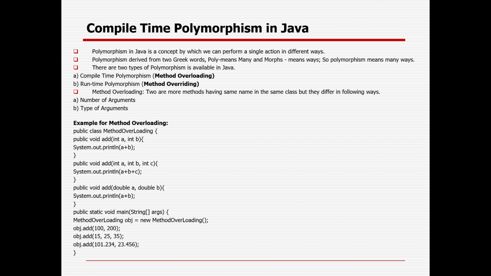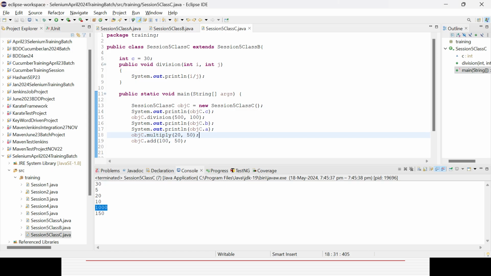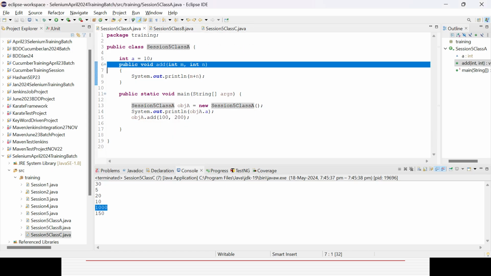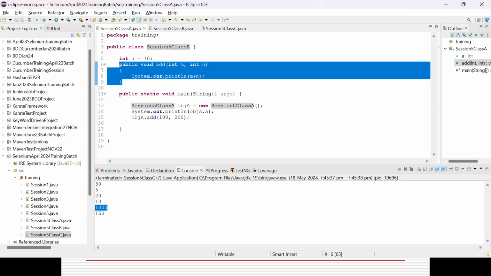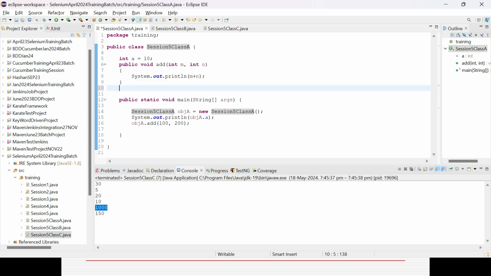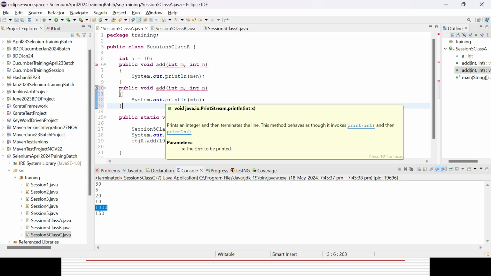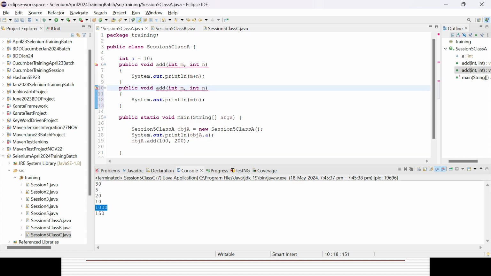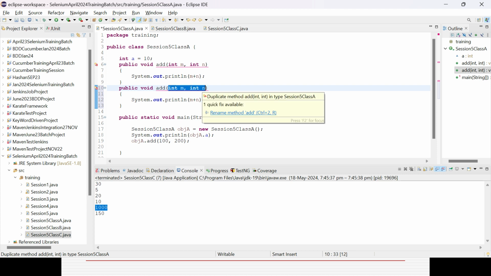Okay, so let's go to class A. I have created a method here called add. I can try to copy it and paste it, but it will not allow me, right? Because a method can have the same name, but it should have a different signature. How can I differentiate it?